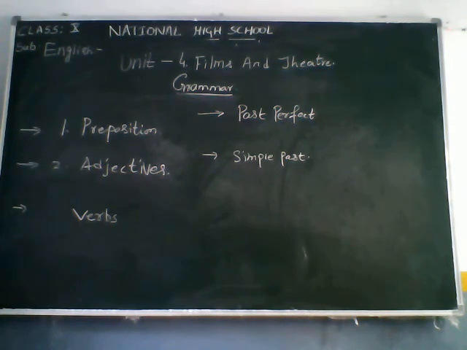Then a man, an apple. For vowels and consonants, we have to put "an". Not for all the vowels and consonants; that you have learned in your junior classes. I am not going to teach it. You have to revise on your own; see the grammar book, children, once again. That is called articles, which are the, a, and an. We use "a" for consonants, whereas we use "an" for a, e, i, o, u.